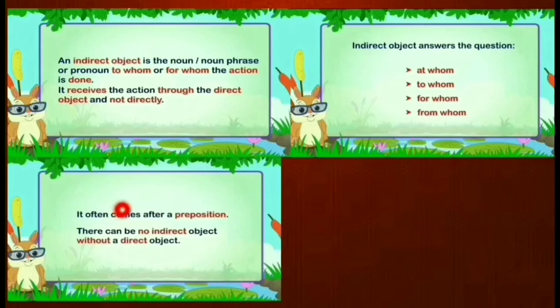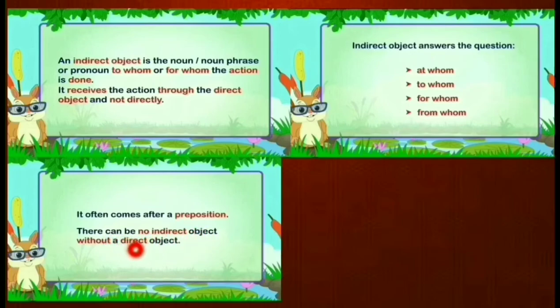And it often comes after a preposition. It may come after a preposition or may not. There can be no indirect object without a direct object. Children, be careful.